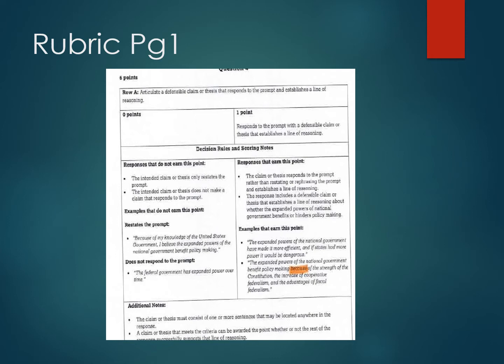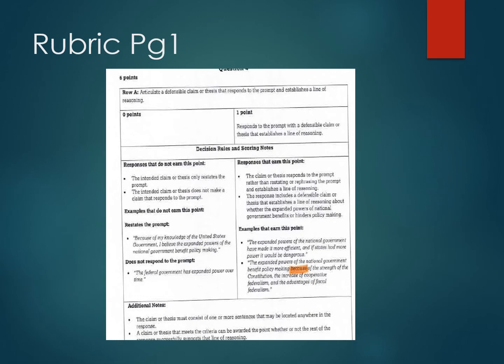So there's a few pages of this on how to get the thesis point, then how to get those other 3 points, and how to get the reasoning point, and then how to get the rebuttal point.